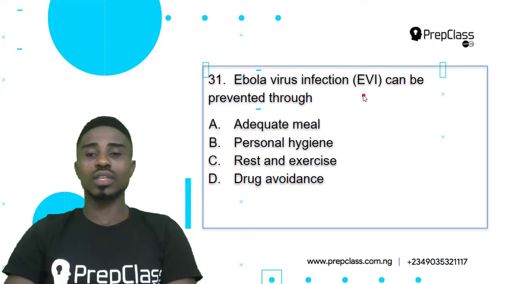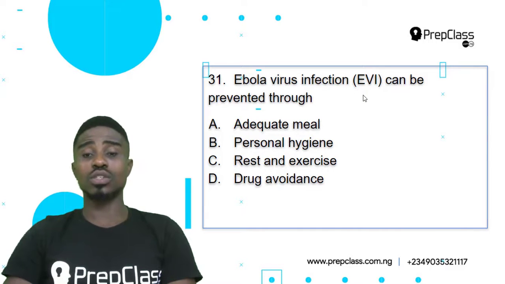Question 31. Ebola virus infection, EVI, can be prevented through A. Adequate meal, B. Personal hygiene, C. Rest and exercise, D. Drug avoidance. For us to carefully select the correct answer, we need to analyze all of the options and see which one